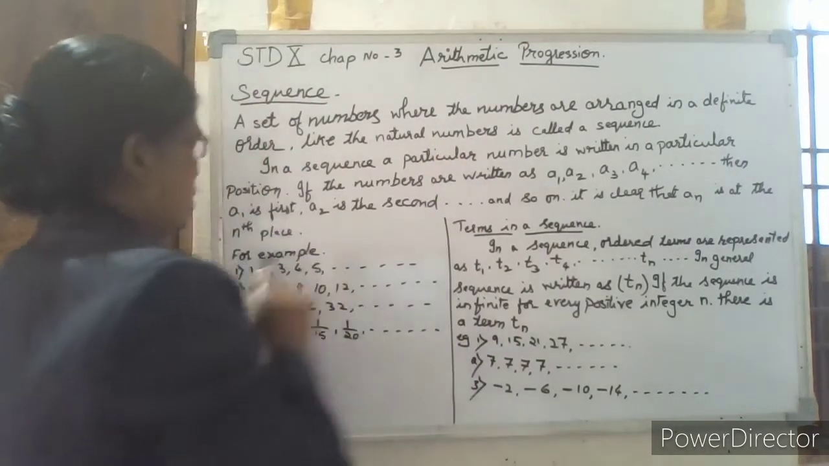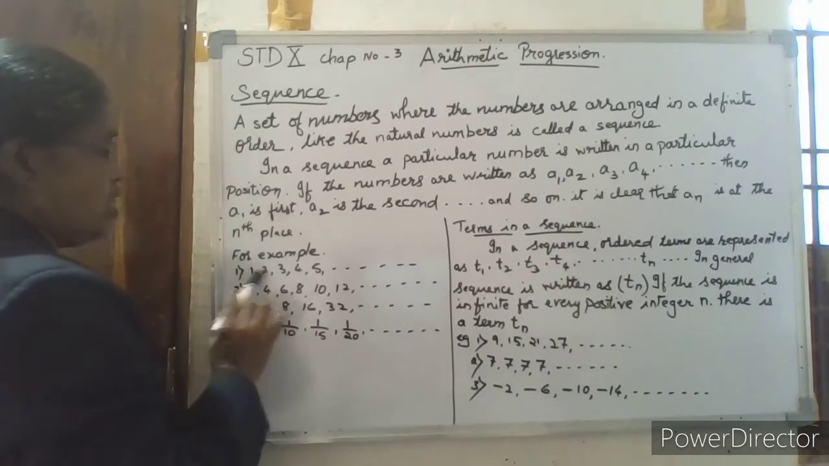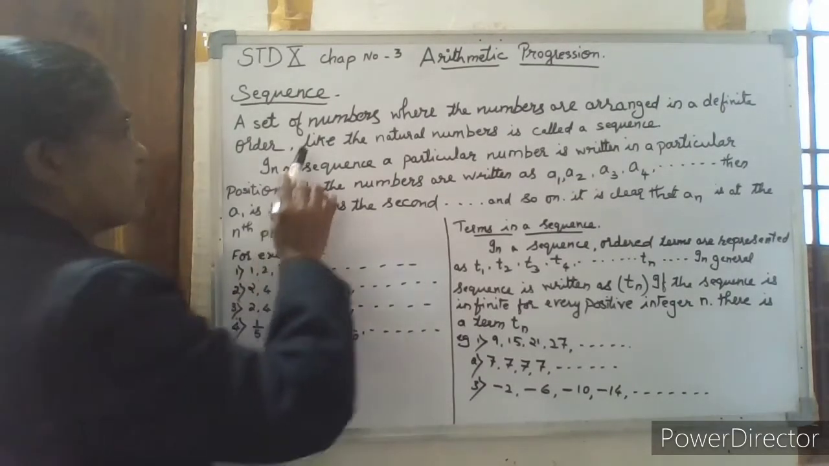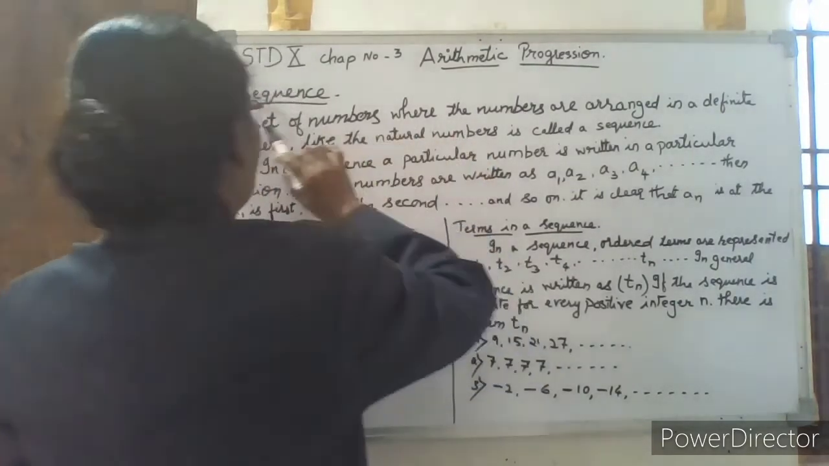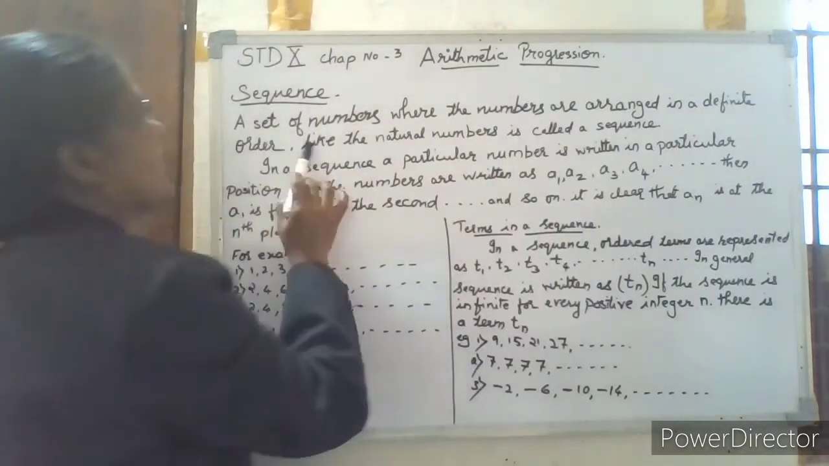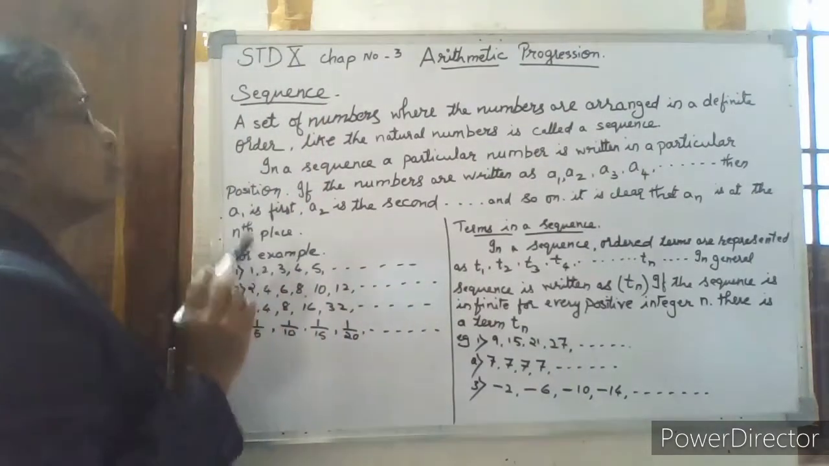numbers. You see the natural numbers, for example, 1, 2, 3, 4, 5, 6, 7, and so on. It is arranged: 1 plus 1 is 2, 2 plus 1 is 3, 3 plus 1 is 4, and so on. It is arranged systematically. So, a set of numbers where the numbers are arranged in a definite order, like the natural numbers, is called a sequence.